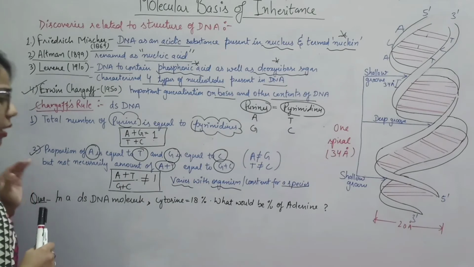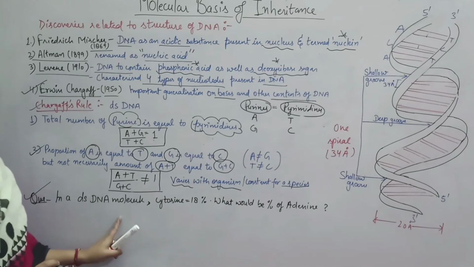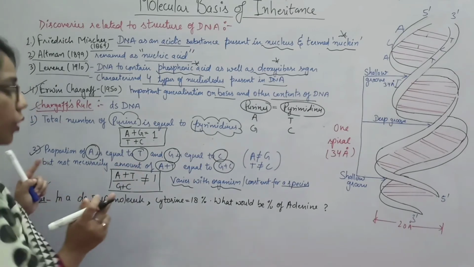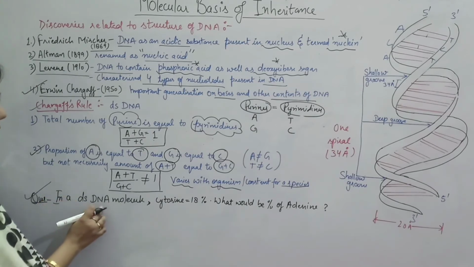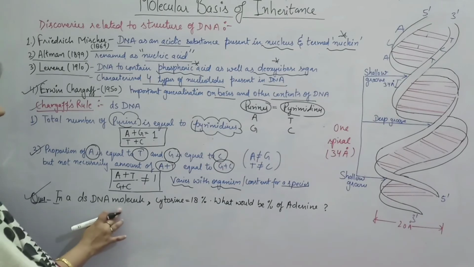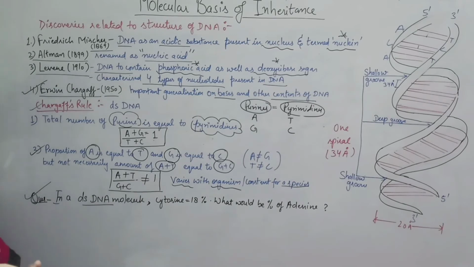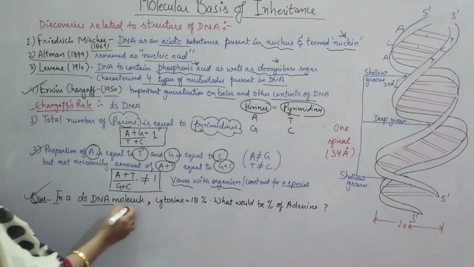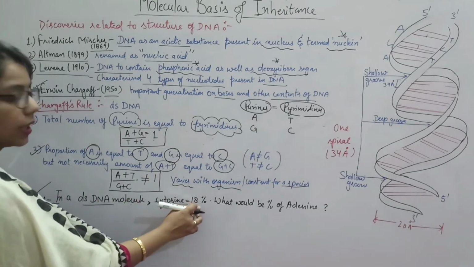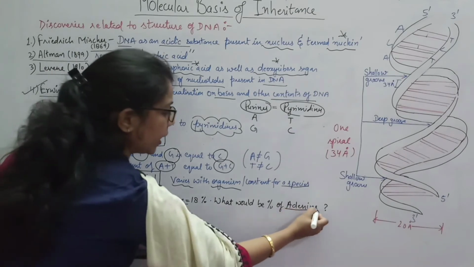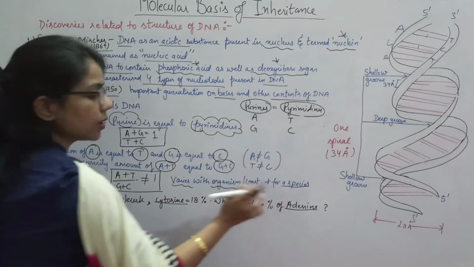Okay, so now you can understand this more quickly with the help of this example. If we talk about this example, you will understand better what we want to say here from this law. So as it is written here, in a double stranded DNA molecule, OK, we have double stranded, for example it is shown here double stranded DNA. And you know DNA is always double stranded. In double stranded DNA molecule, the value of cytosine is equal to 18%. How much is cytosine? 18%. So what will be the value of adenine? So adenine will be how much percent? We are given the percent of cytosine, we have to calculate the percent of adenine.